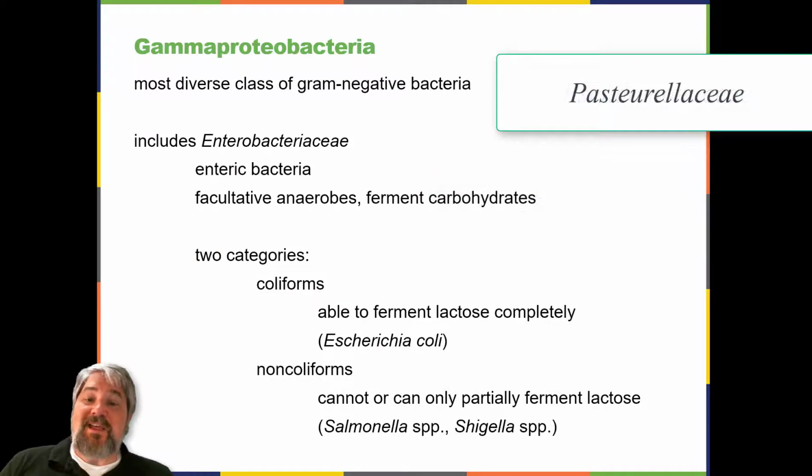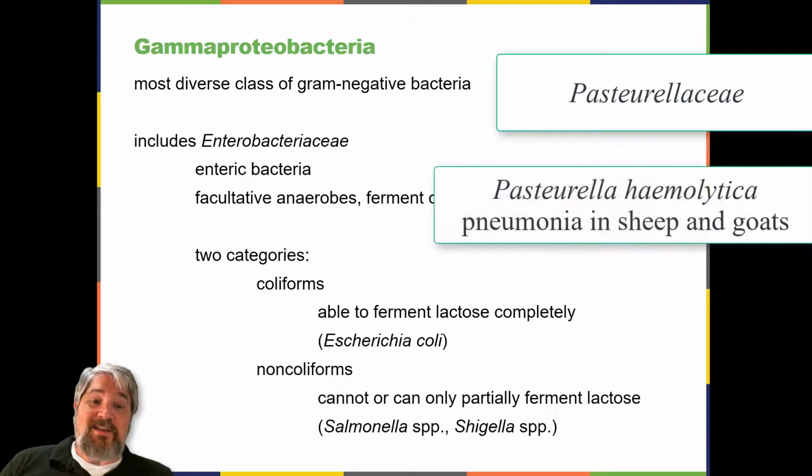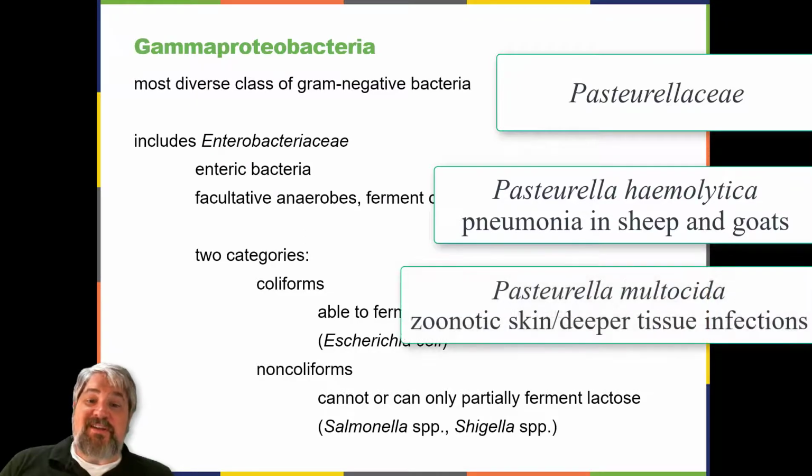The Pasteurellaceae also include several clinically relevant genera and species. This family includes several bacteria that are human and or animal pathogens. For example, Pasteurella haemolytica causes severe pneumonia in sheep and goats. Pasteurella multocida is a species that can be transmitted from animals to humans through bites, causing infections of the skin and deeper tissues.